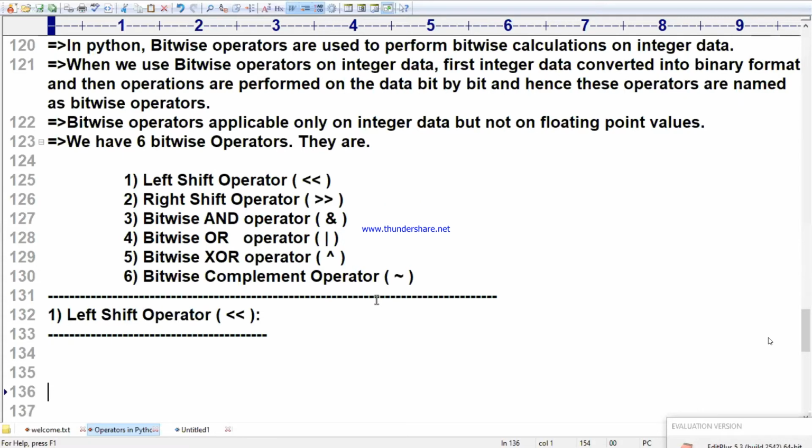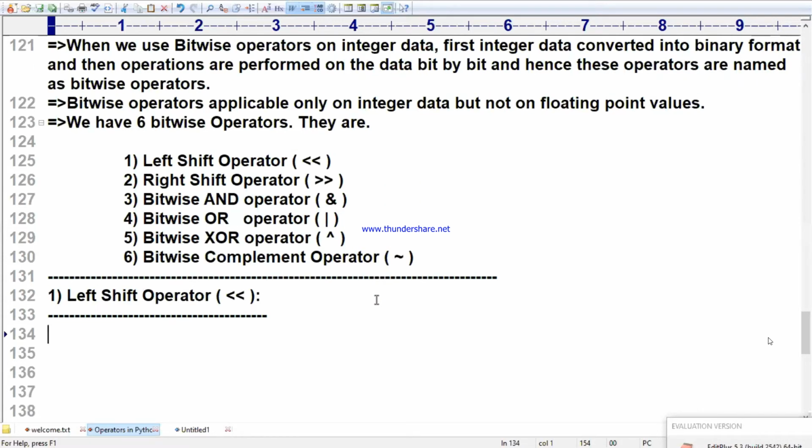Left shift operator subheading. Now I am writing the syntax. Syntax: result. So write the syntax also. Resultant variable. RES, the resultant variable, is equal to